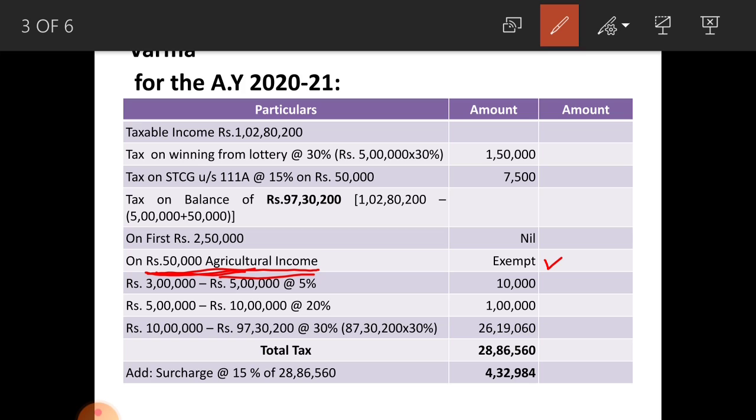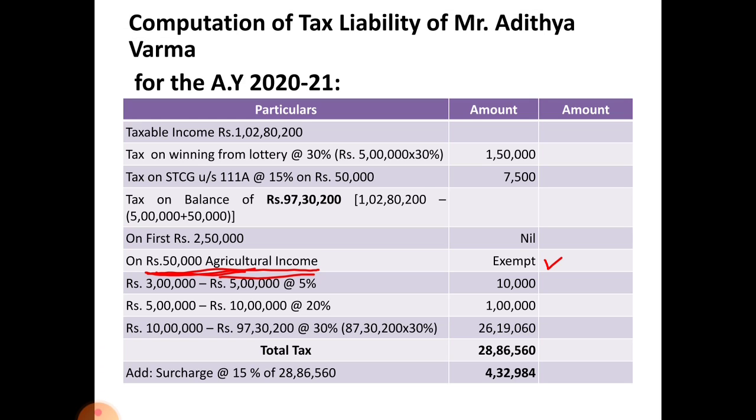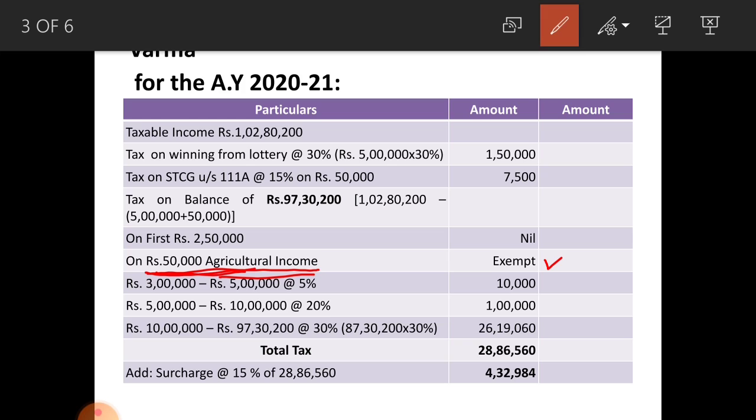So the total tax payable by Mr. Aditya Verma amounts to rupees 28 lakhs 86,560 rupees.